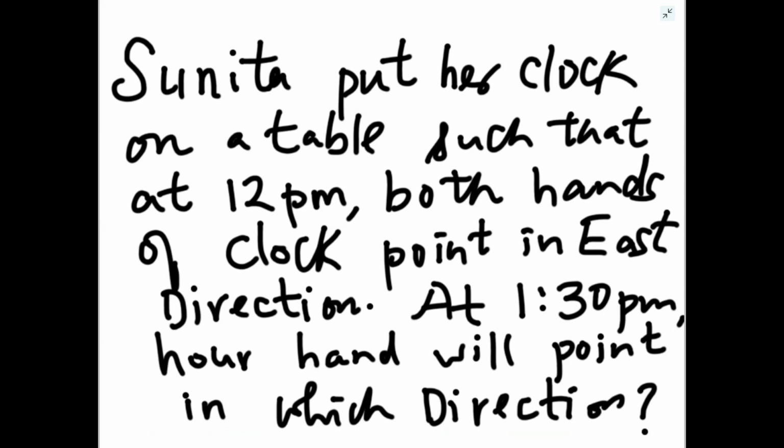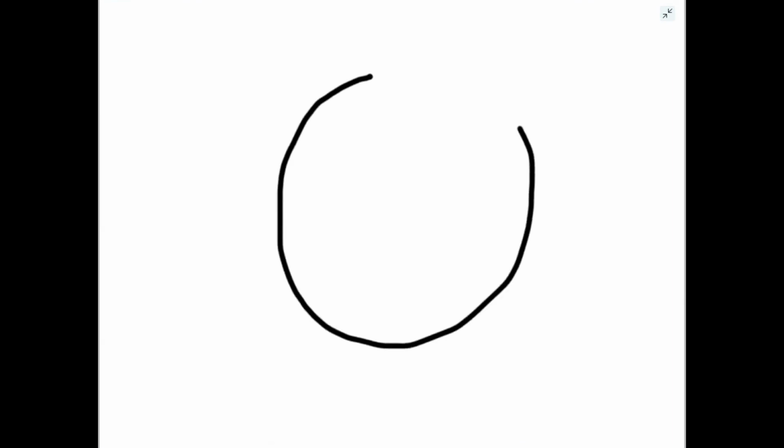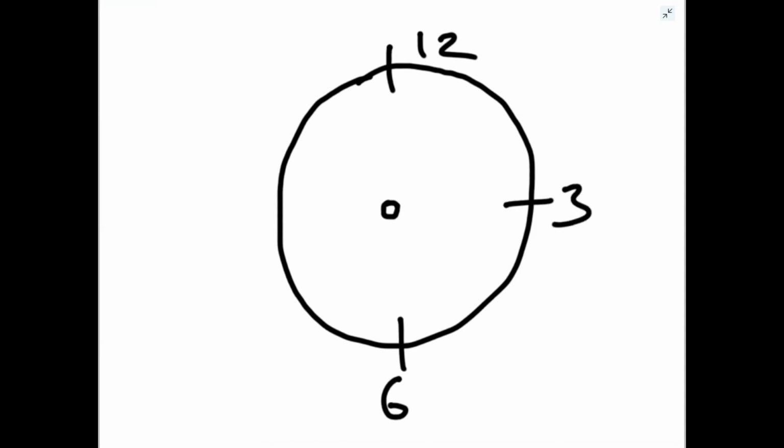So now here we have to use both directions and clock. First we have to make a rough diagram of the clock. The clock roughly marks the directions 12, 6, 3, 9.